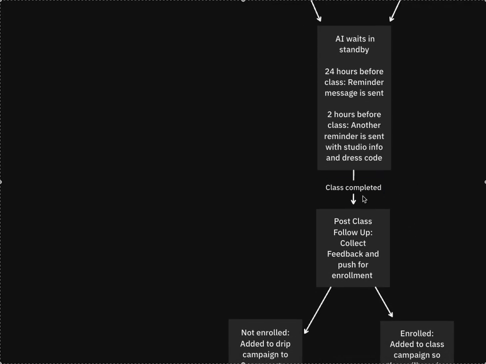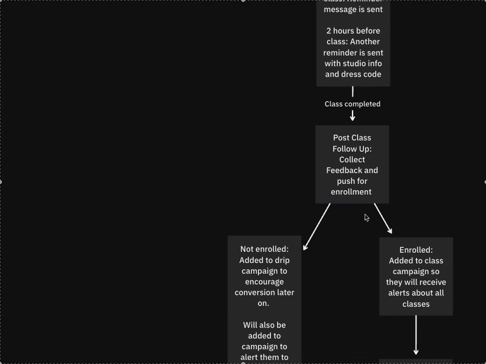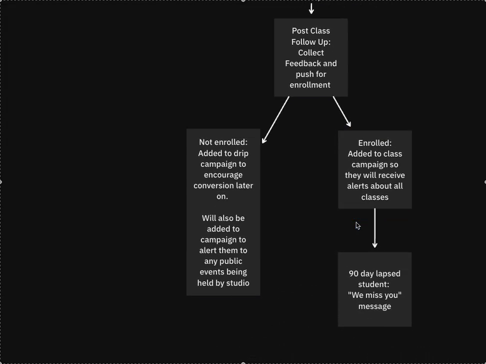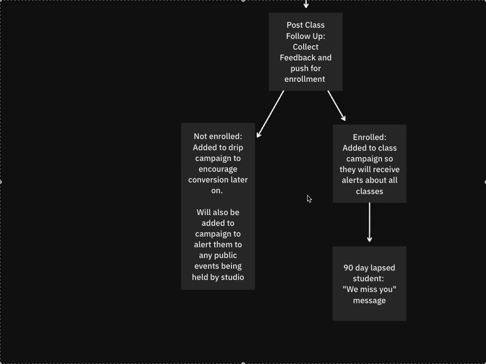Now, upon that class's completion, assuming they showed up, it's pretty much just going to collect feedback and push for a proper enrollment into whatever program they're offering. Anyone that doesn't enroll is going to be added to a drip campaign to encourage conversion later on. And they'll also be added to a campaign that would alert them to any public events that they could go to, be back in the studio, which gives another in-person chance to try to push that individual to enroll and get them a new student in the program.